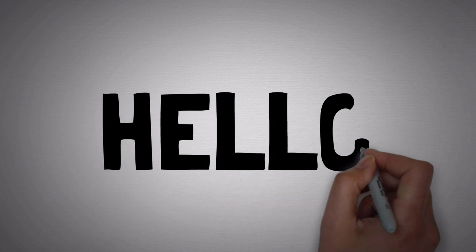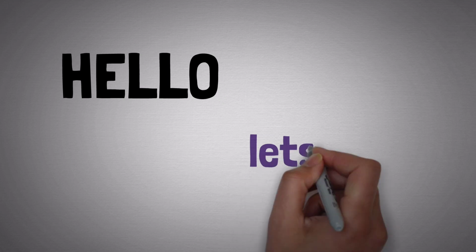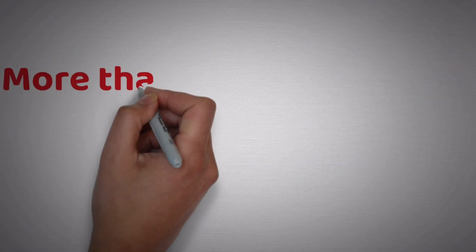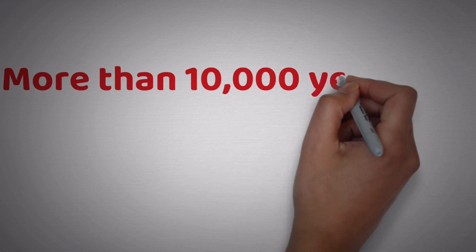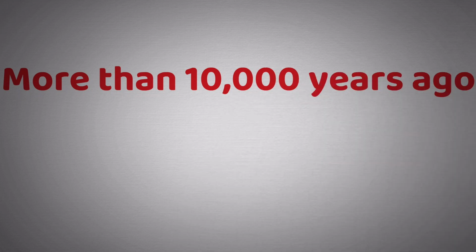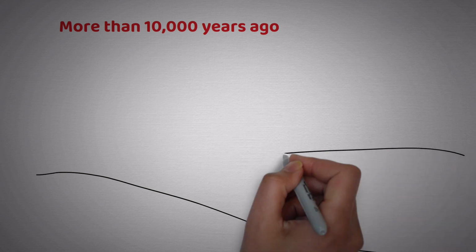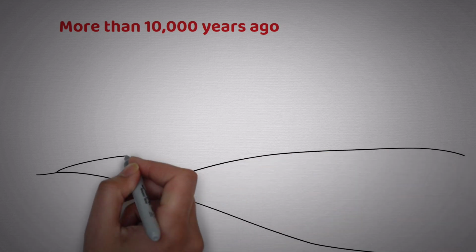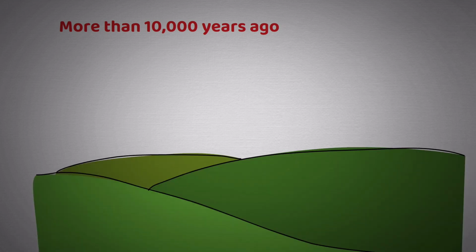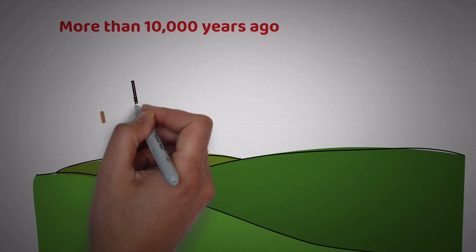In this video I'm talking about the agricultural revolution, the beginning of human civilization. Let's go. More than 10,000 years ago, humans lived as hunter-gatherers. They were constantly searching for food, hunting animals, and gathering wild fruits and seeds. Life was simple at the time, but this way of living continually placed pressure on humans.